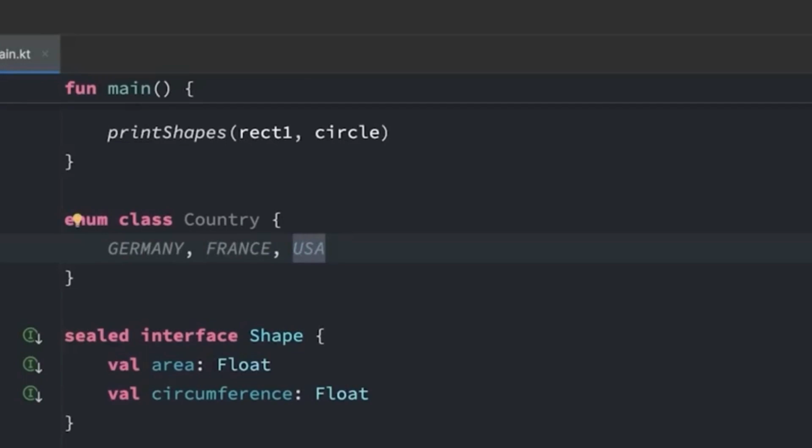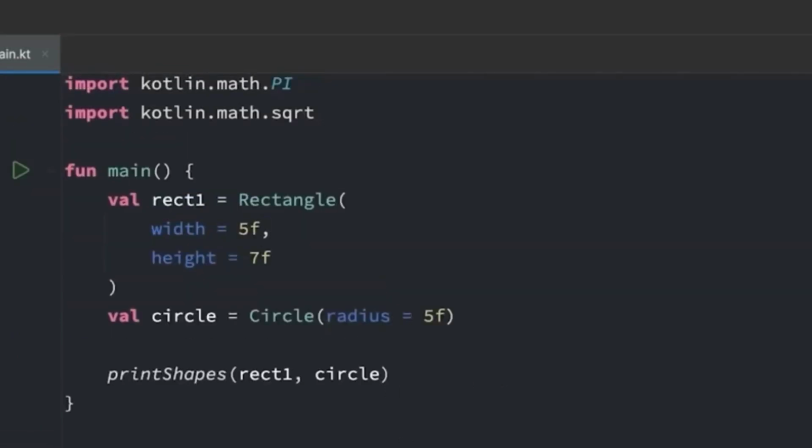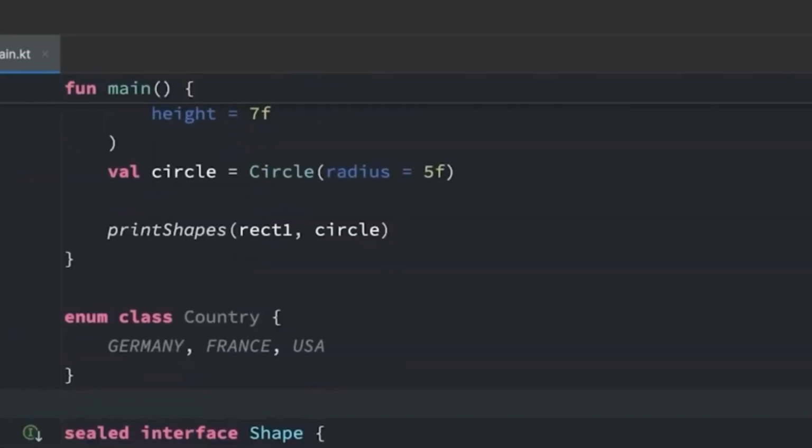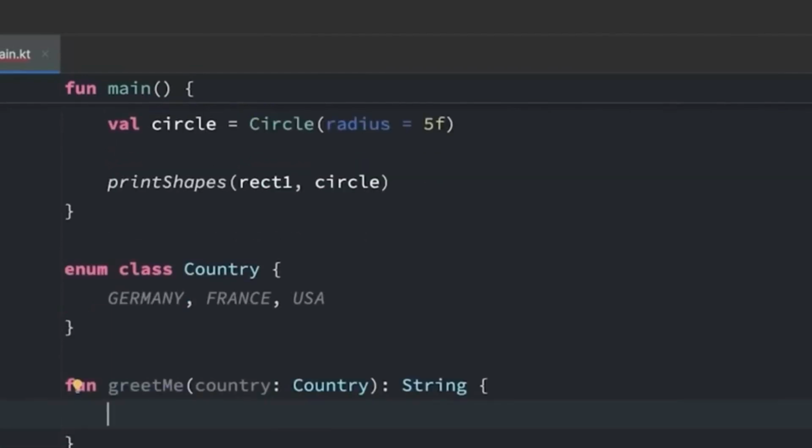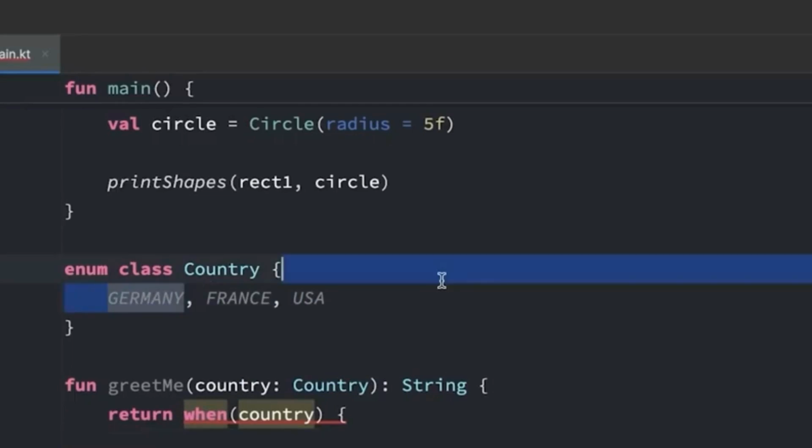If we used when as an expression to return a value, and we later added a Triangle class that implements Shape, Kotlin would immediately flag the when as no longer exhaustive, because it forces us to handle the new case. That is amazing compile time safety provided by Kotlin.